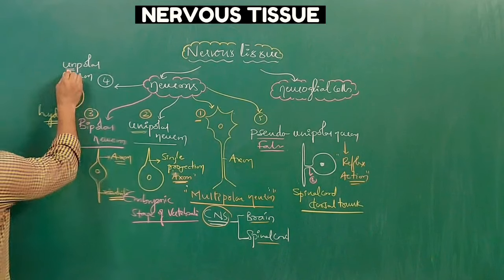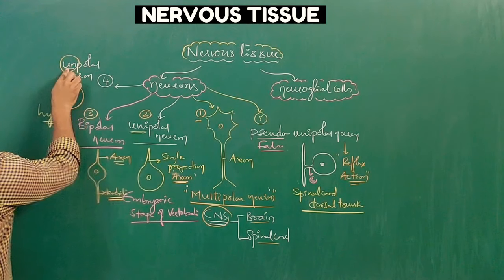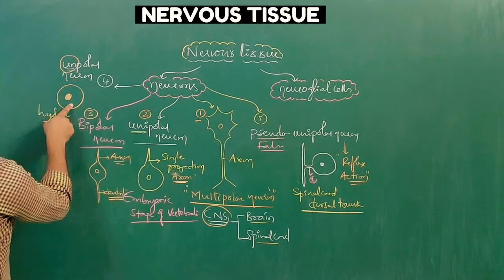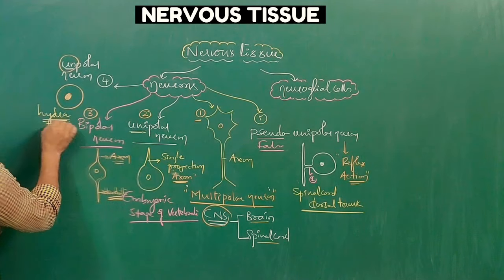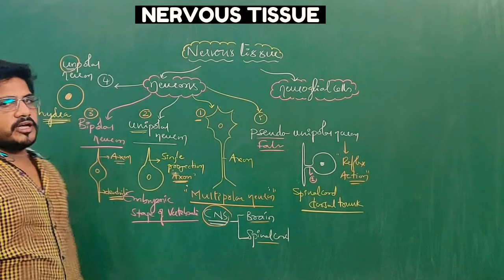The fourth one is the unipolar neuron. Here, "un" represents the absence of processes. So such processes are absent here: no axon, no dendrites. For example, in Hydra or coelenterates, unipolar neurons are present.